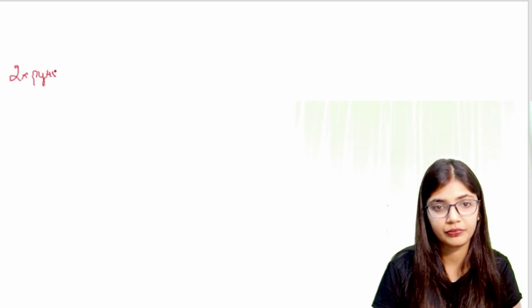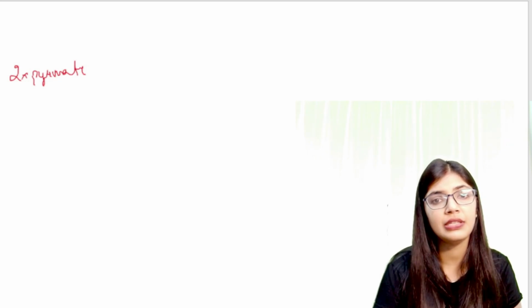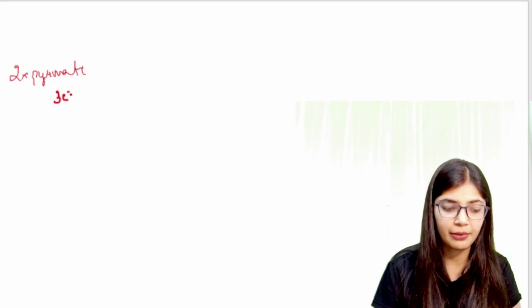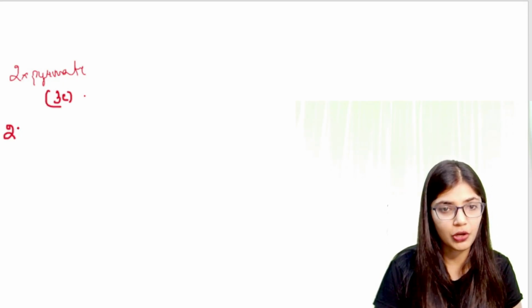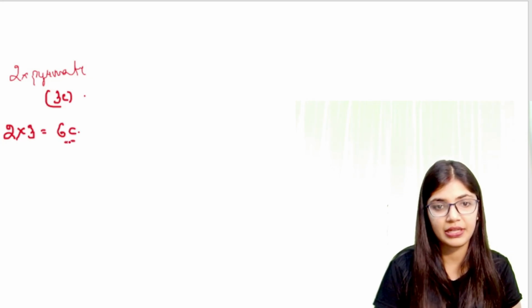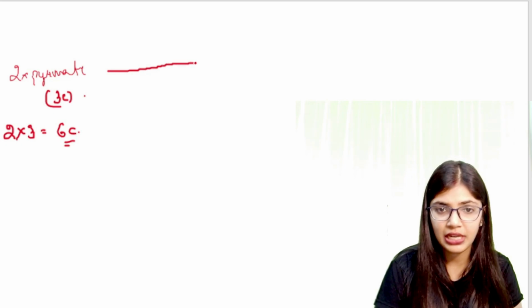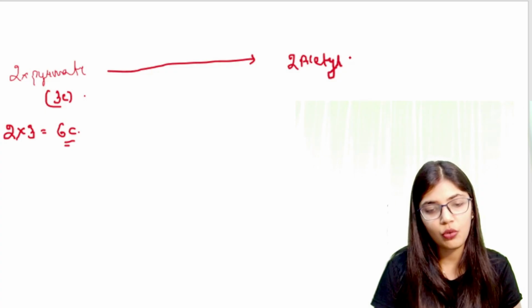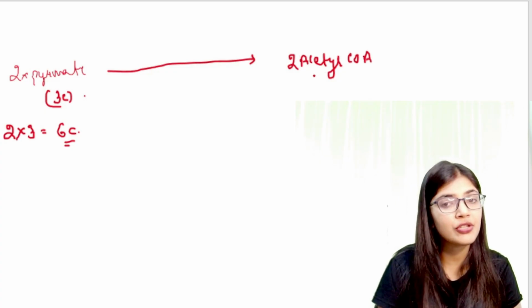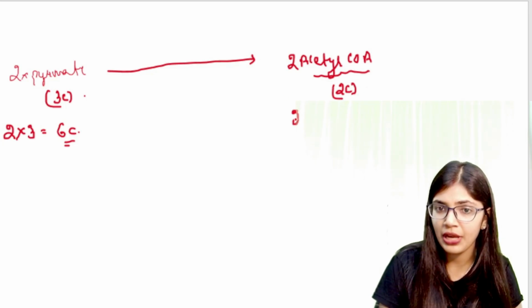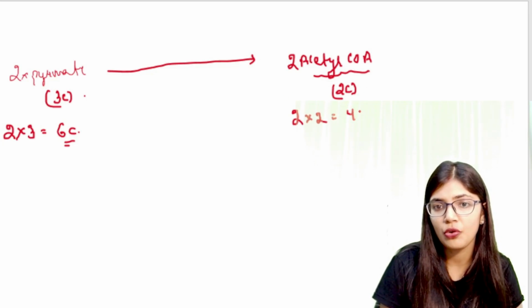Here two molecules of pyruvate are used. Pyruvate is a 3 carbon compound, so 2 into 3, that is 6 carbon is present. It is converted into two molecules of acetyl coenzyme A, a 2 carbon compound, so in total 2 into 2 equals 4 carbon.